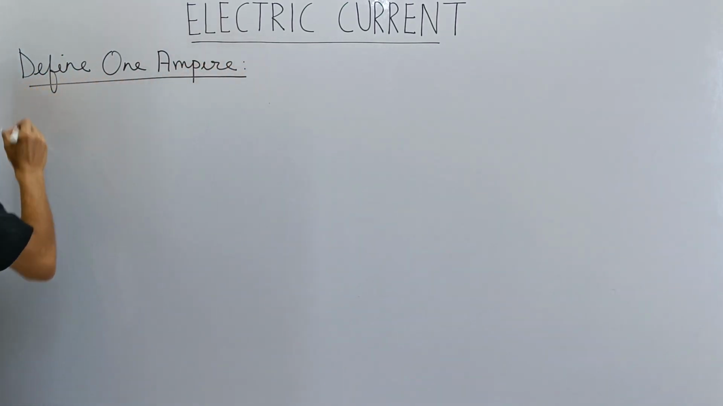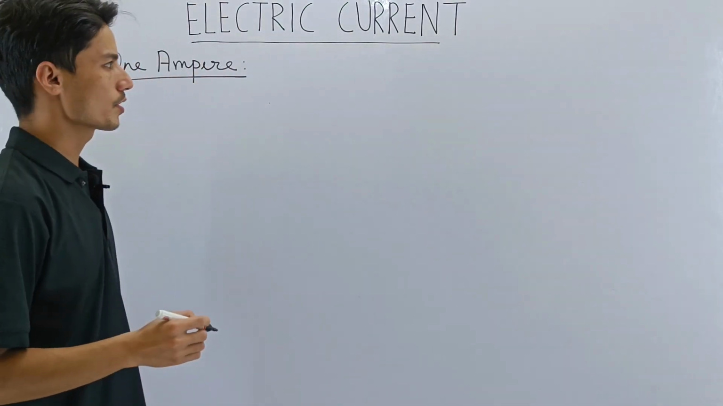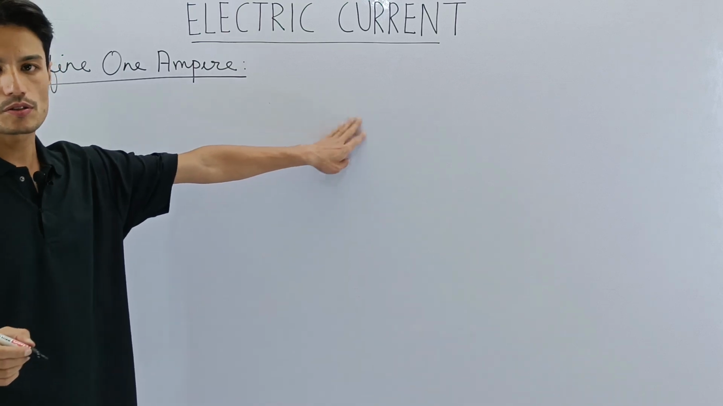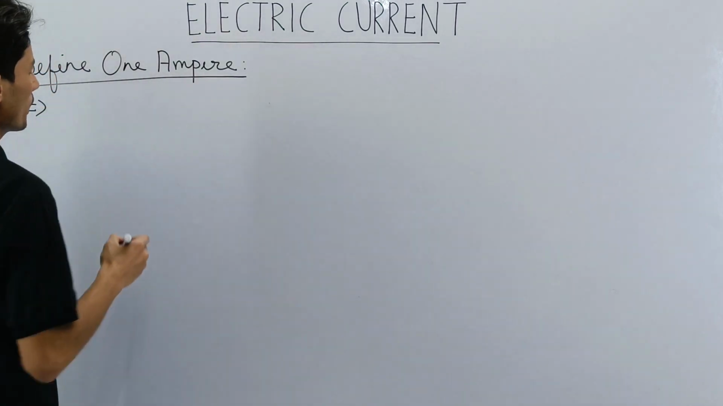Okay, so ampere is a unit for current, is it not? Ampere is a unit for current. So define 1 ampere. How do you define 1 ampere? So answer, define 1 ampere.